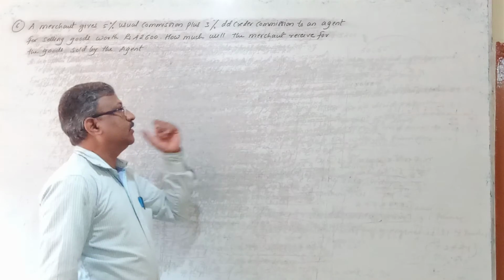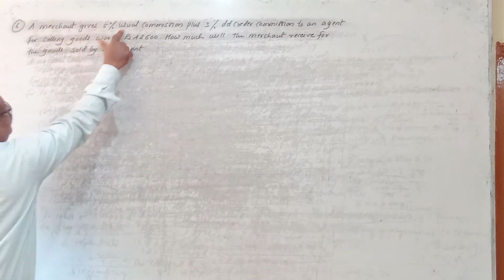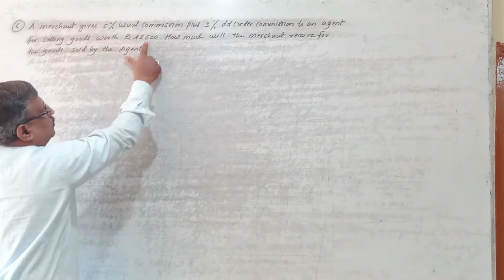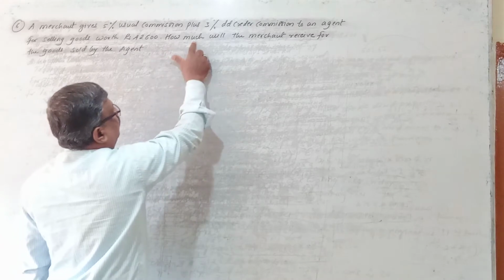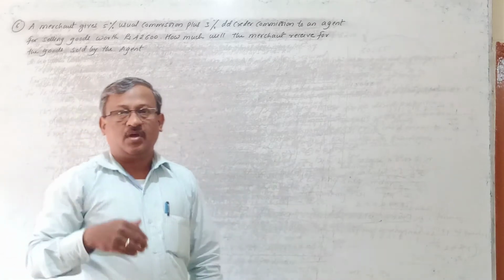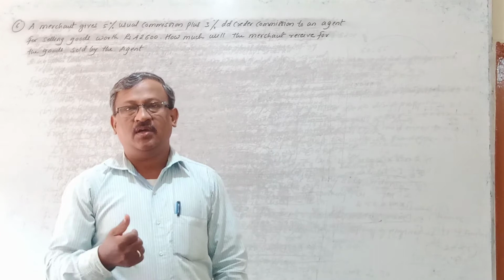So here I have taken the problem on commission. Problem number 6 it is. I'll read out the problem. A merchant gives 5% usual commission plus 3% del credere commission to an agent for selling the goods worth rupees 42,600. Question is, how much will the merchant receive for the goods sold by the agent, right? Means after selling the goods through an agent, what is the net amount received by the merchant?